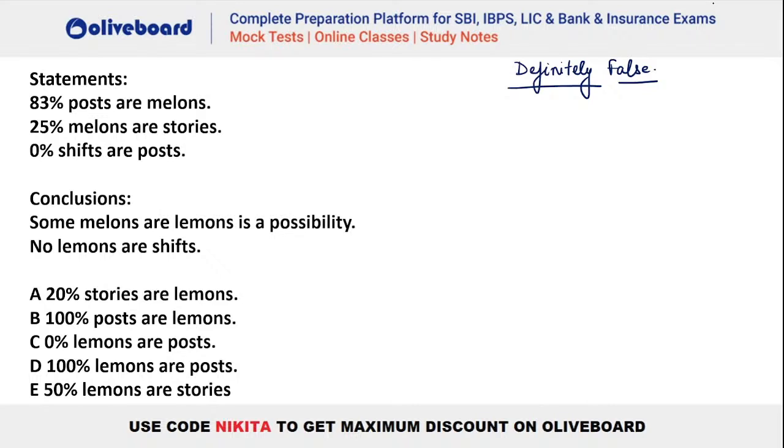Definitely false means something which can never be true, right? There is no possibility for its occurrence.